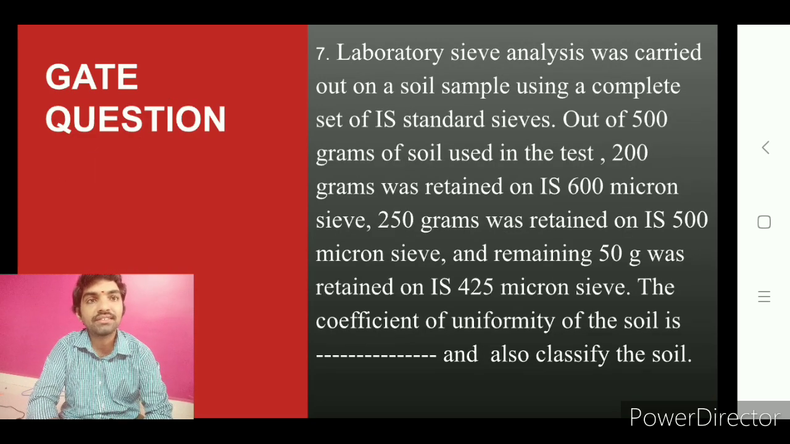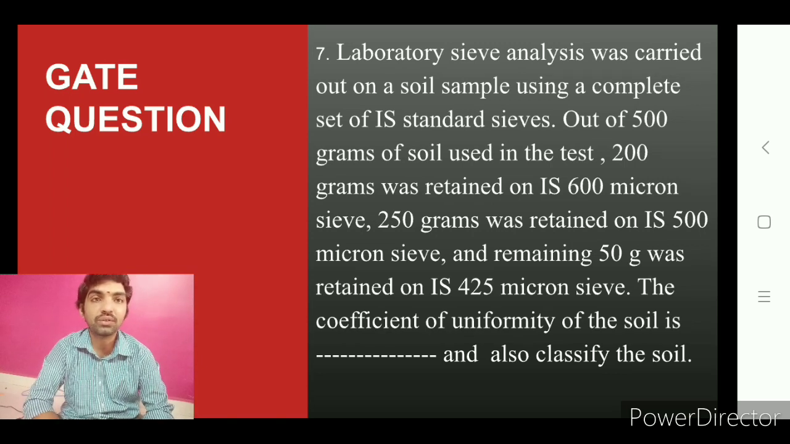Laboratory sieve analysis was carried out on a sample. Out of 500 grams of soil used in the test, 200 grams was retained on a particular sieve, and 250 grams was retained on a 500 micron sieve. The remaining 50 was retained on a 425 micron sieve. Find the coefficient of uniformity of the soil. Also classify the soil, whether it is well graded, poorly graded, etc.